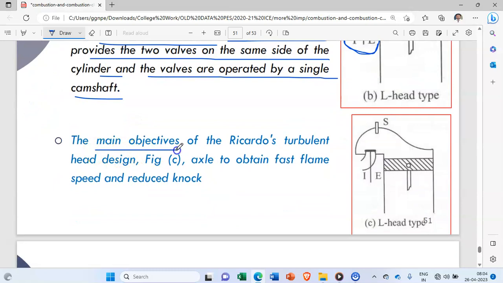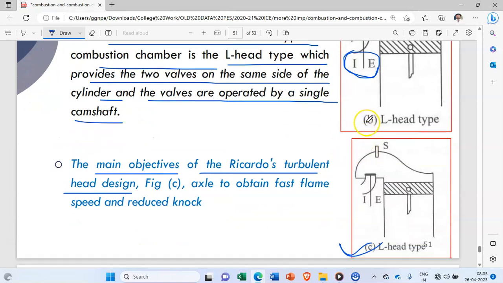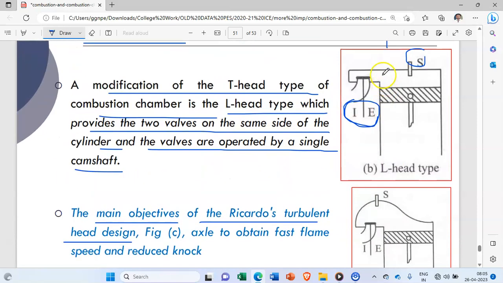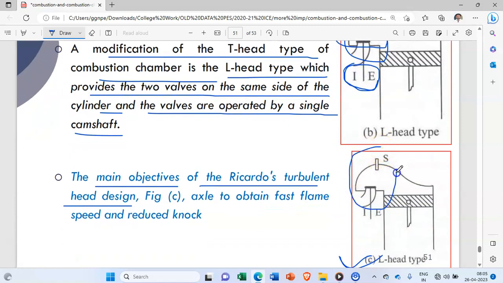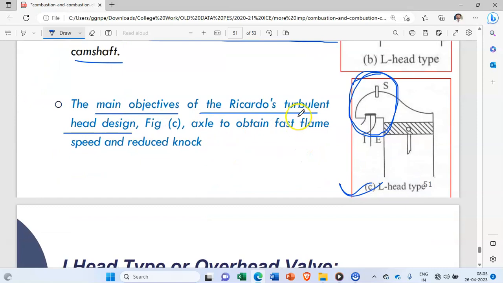Okay. The main objective of the Ricardo's turbulent head design, that is figure number C. This is called a Ricardo's turbulent head. That is again an L shape, but what they have modified is this particular portion, if you see here in this case and in this case, the shape is changed. Okay, if you observe this. So what is the purpose of this? To obtain fast flame speed and reduced knock.